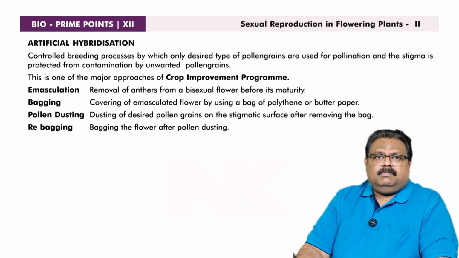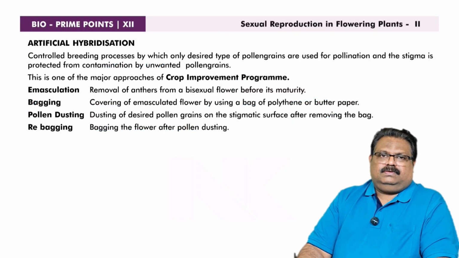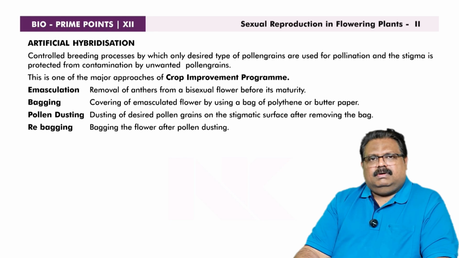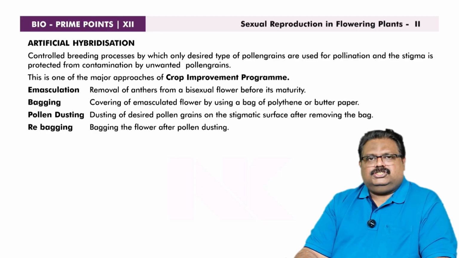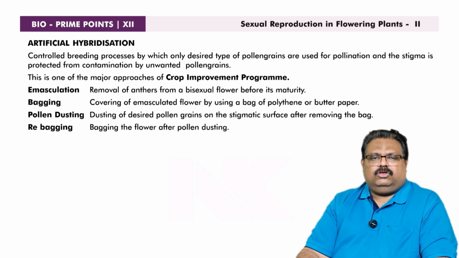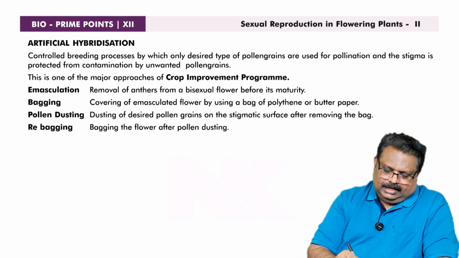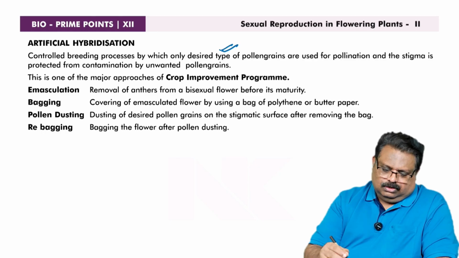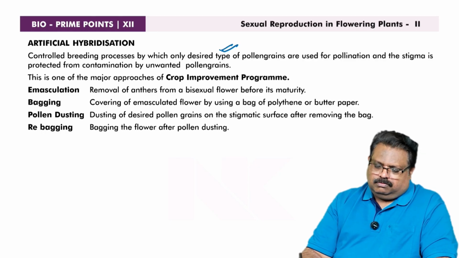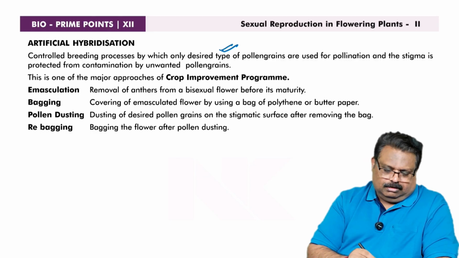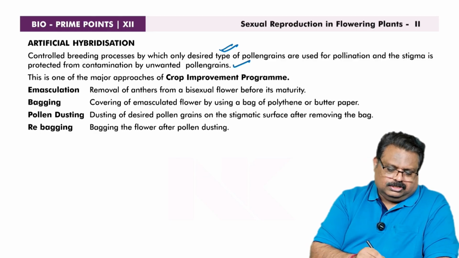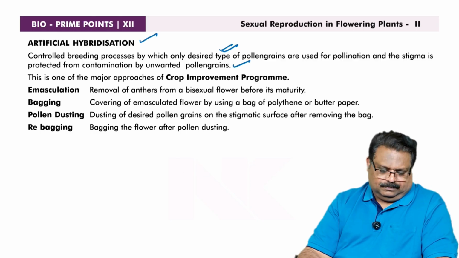Okay. Now another prime point is artificial hybridization. The pollination is naturally occurring, but we can purposefully cross two plants, taking pollen grains from one desirable plant and dusting on another desirable plant. And that kind of human intervention in pollination is called artificial hybridization. The controlled breeding process by which only the desired type of pollen grains are used for pollination, and the stigma is protected from contamination by unwanted pollens, is called artificial hybridization.